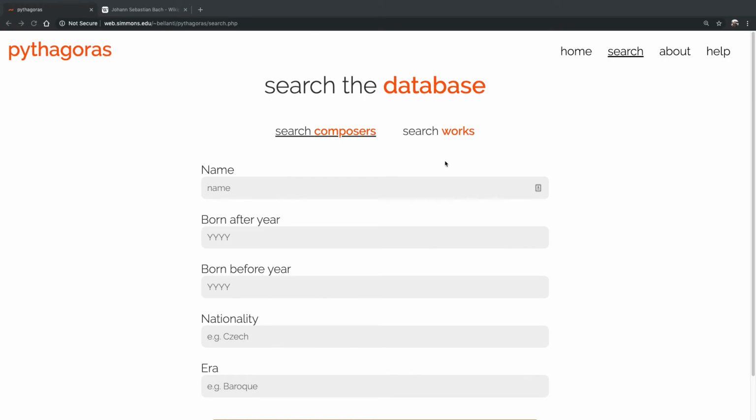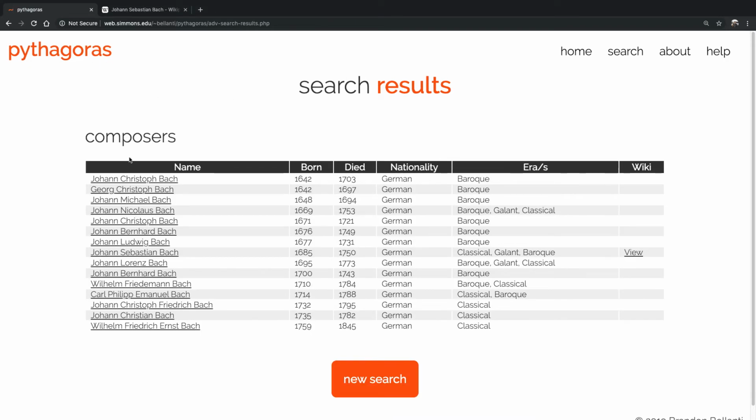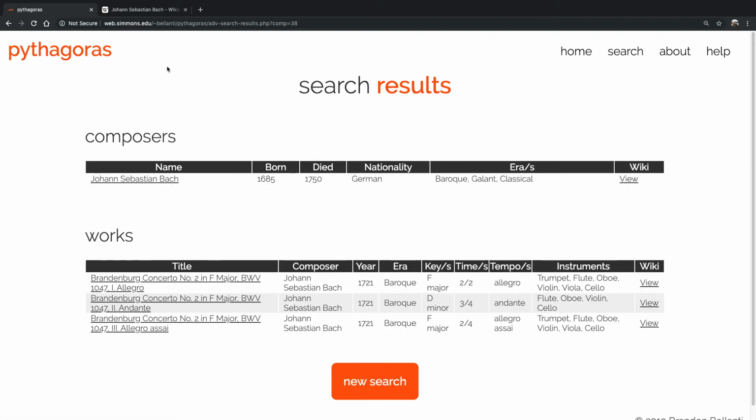Let's go back to this Bach page real quick. So I can search Bach again through here. And then again, I click his name, and it has appended that composer ID and also recursively searched for any works that are associated with that composer ID. So I can see all the works from Bach that are in this database.